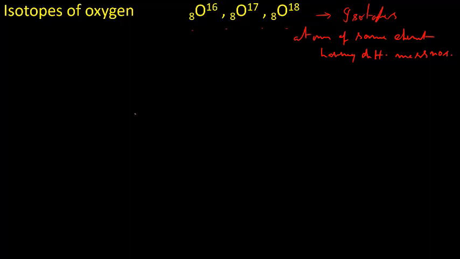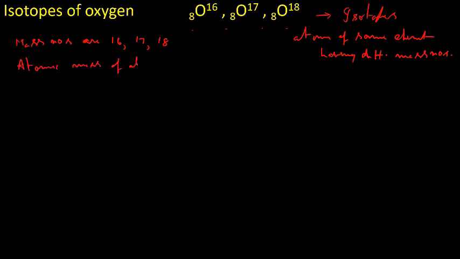Now let us see, the three different isotopes are available. Then how do we find? See, the mass numbers are 16, 17 and 18. Remember, mass number is not the atomic mass. What is meant by atomic mass?